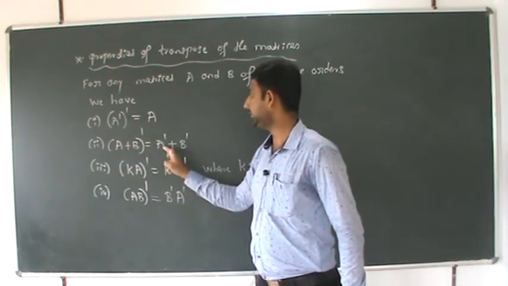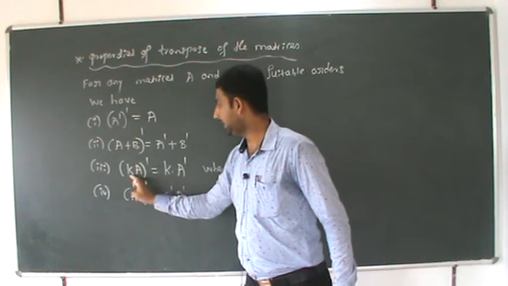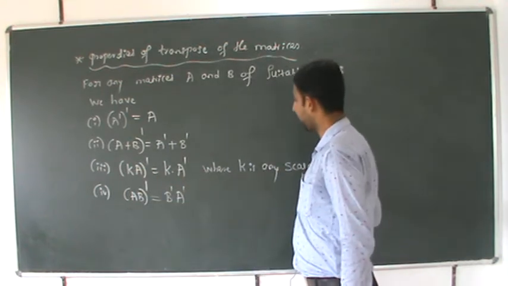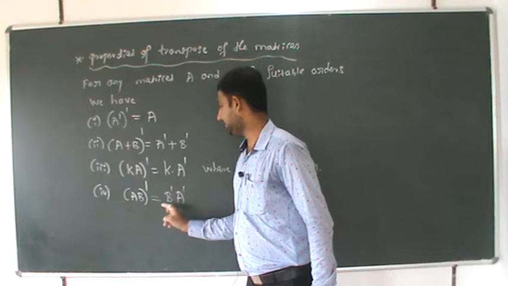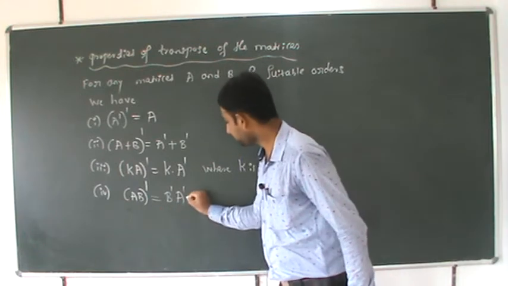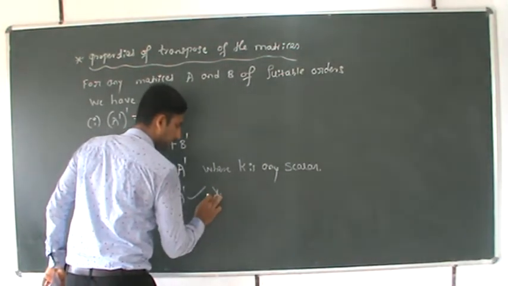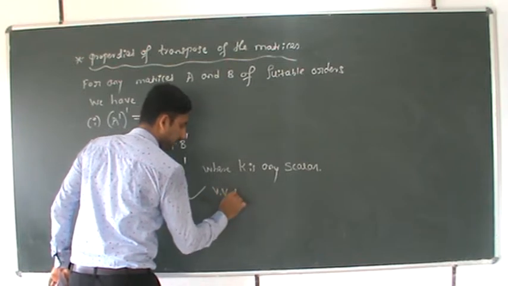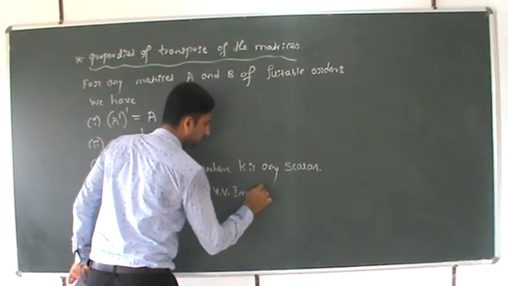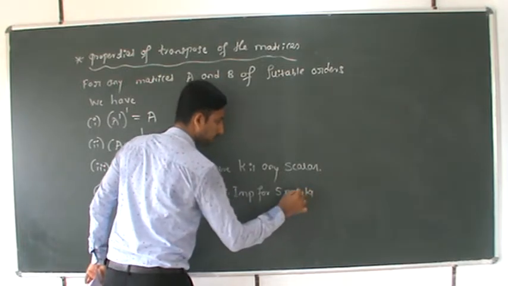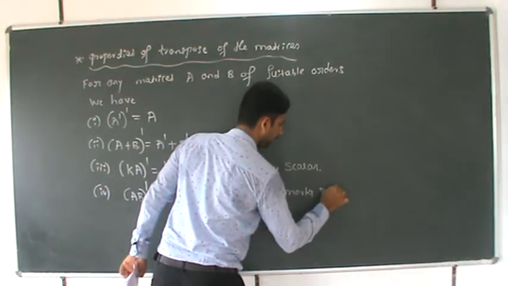A plus B whole dash is nothing but A dash plus B dash. K into A whole dash is nothing but K A dash, where K is any scalar or constant. A B whole dash is nothing but B dash A dash. This is very important for the 5-mark problem.